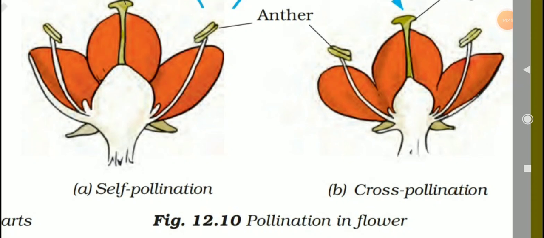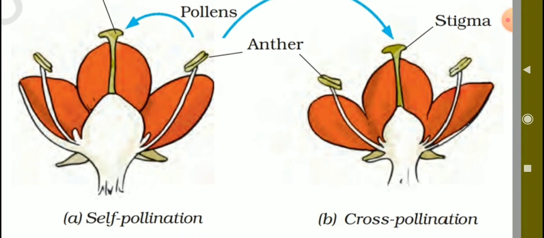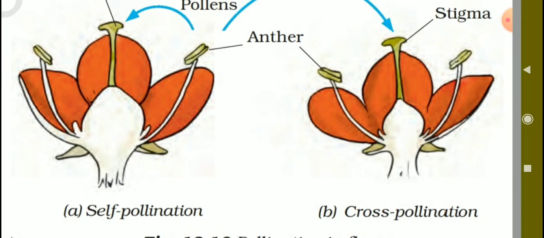Your book page number 137, pollination in flowers. Self-pollination, cross-pollination. If you see this picture, this one is a stigma, this one is pollen. Okay, this one is anther, this one is a stigma. Self-pollination, cross-pollination. Can you understand, students?